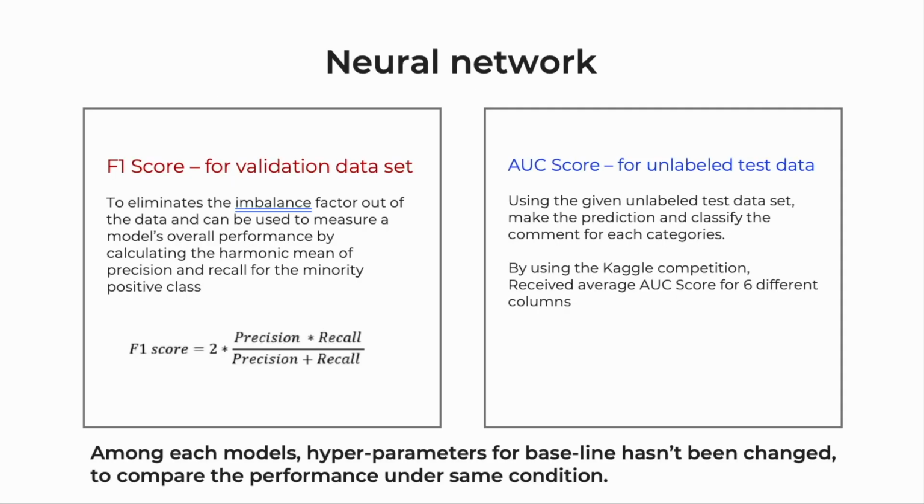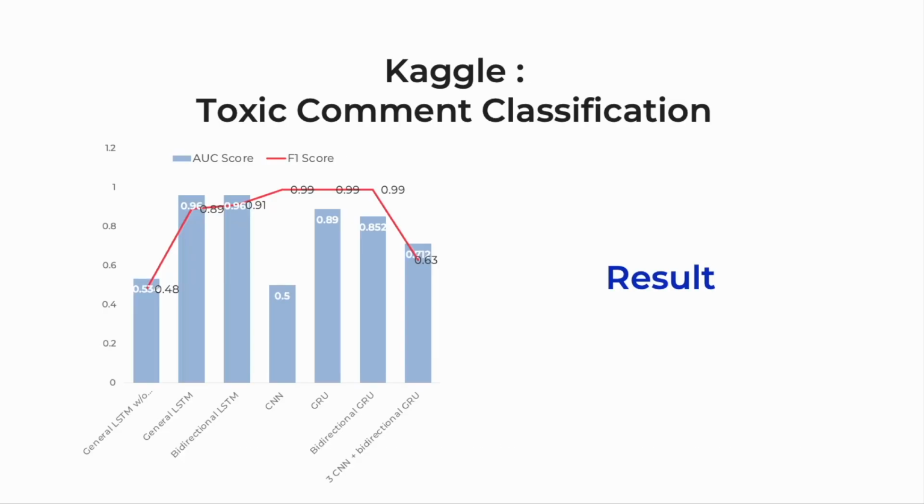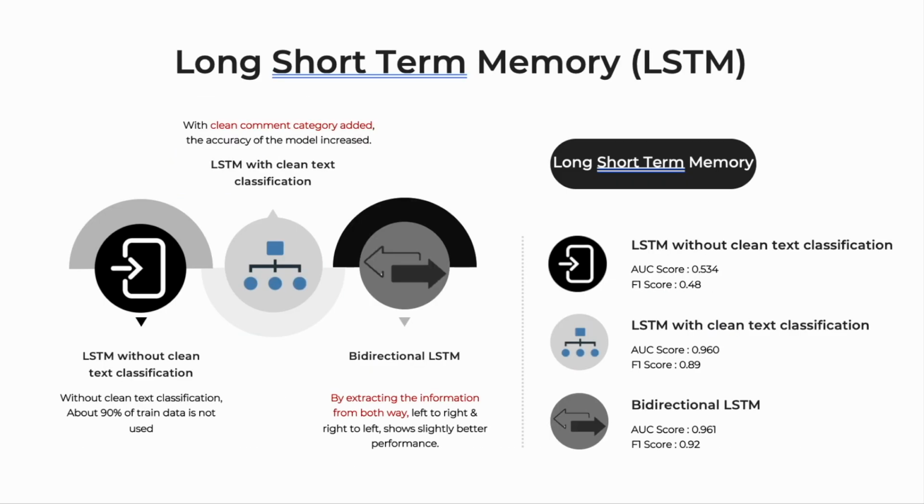In order to test these different models, we used an F1 score that was computed through a validation set to evaluate the performance of each model when we tuned the hyperparameters. Also, we used an AUC score obtained by submitting the predicted output on test data to Kaggle. LSTM is implemented in 3 ways and results are shown here.